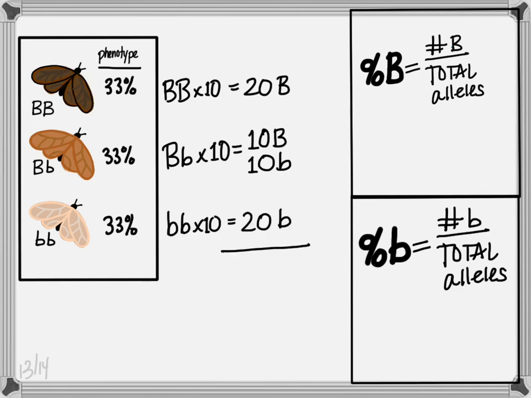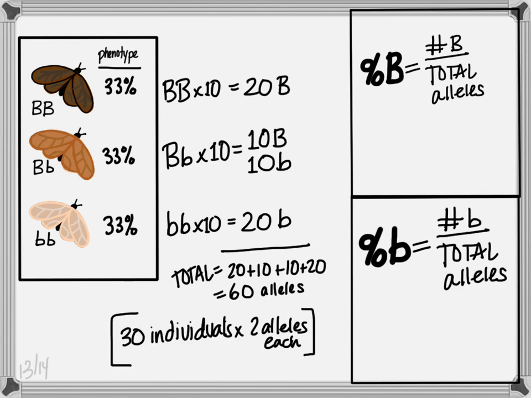And if we have 10 of the nearly white moths, that's 10 little b, little b individuals for a total of 20 little b alleles. If we add that all up, we get a total of 60 alleles. And we can double check that by saying, well, we had 30 individuals with 2 alleles each. Yeah, that should be 60. So we have 60 total alleles.